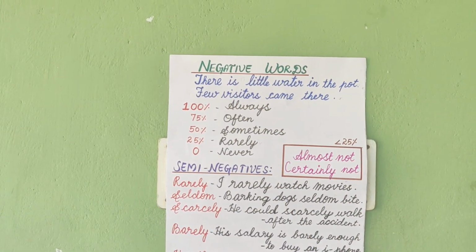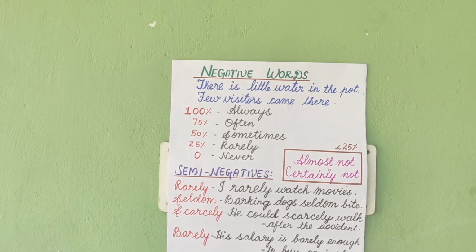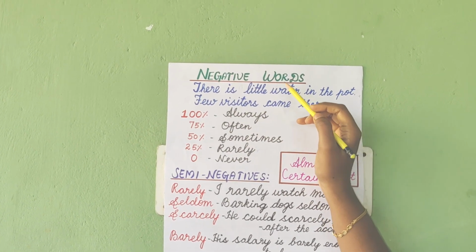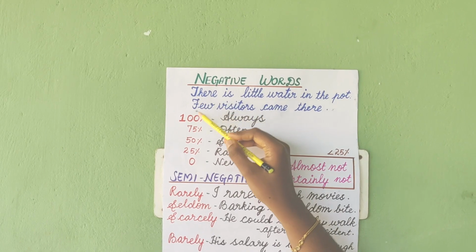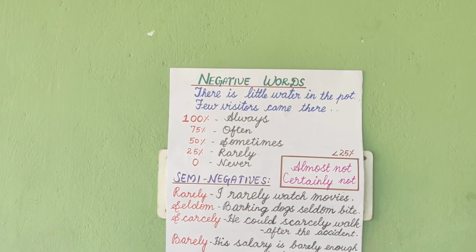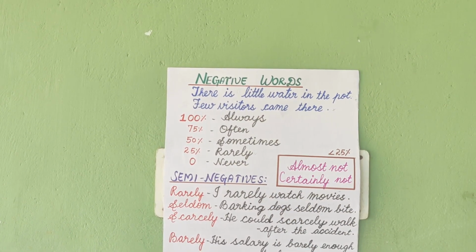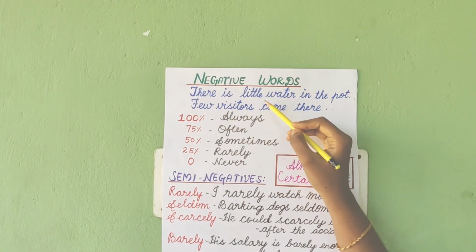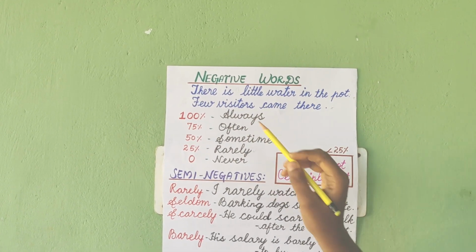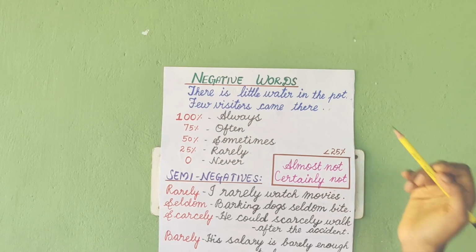Coming to the topic that I have selected today: negative words. Before explaining that, just see these two sentences. There is little water in the pot. Few visitors came there.